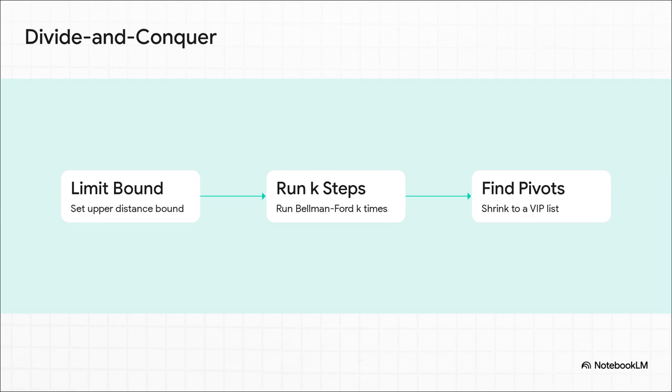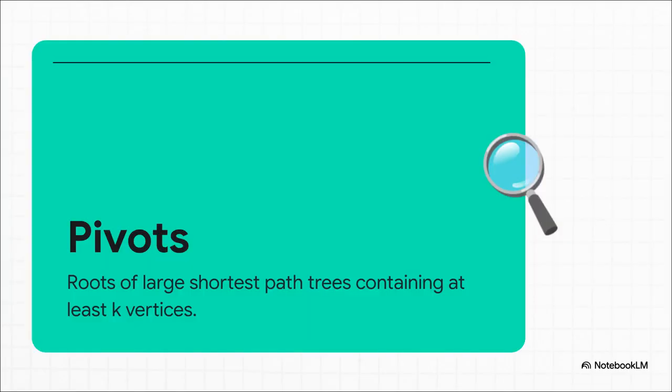Whatever is left over allows them to shrink that massive frontier down into a tiny, highly exclusive VIP list. They call the vertices on this VIP list pivots. By identifying these pivots, they slash the workload down to a fraction of the original size. The algorithm now only needs to focus on the roots of these large shortest path trees. So instead of sorting the entire massive frontier of the whole graph, they're only ever organizing a drastically reduced set of these crucial pivot points.